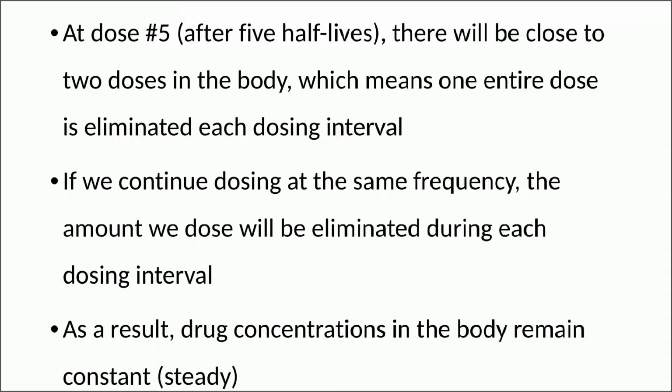So after 5 doses, whatever dose you are giving, the same quantity of drug is eliminated from the body. As a result, the drug concentration in the body remains constant. So initially the drug concentration increases, and after a certain period of time when the dose administered is equal to the dose eliminated, at that particular point the plasma concentration of drug becomes constant, and that is called the steady state concentration.